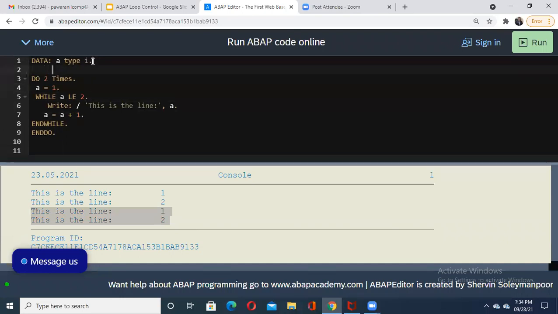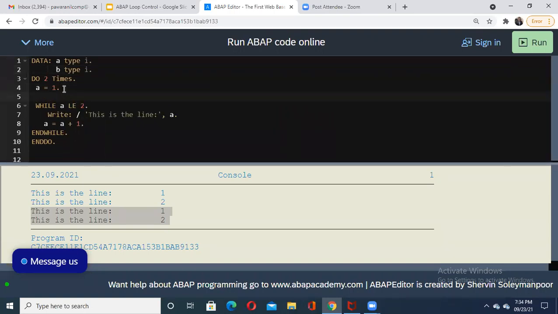like we have declared here data a type I, let us take b type I, another variable, full stop. I have taken a as 1 here, and again I will take b as 1. Let us see. Then I have taken this next value, then here a is less than 2, and again let us check. I cannot use this 'and' here. We have seen that.